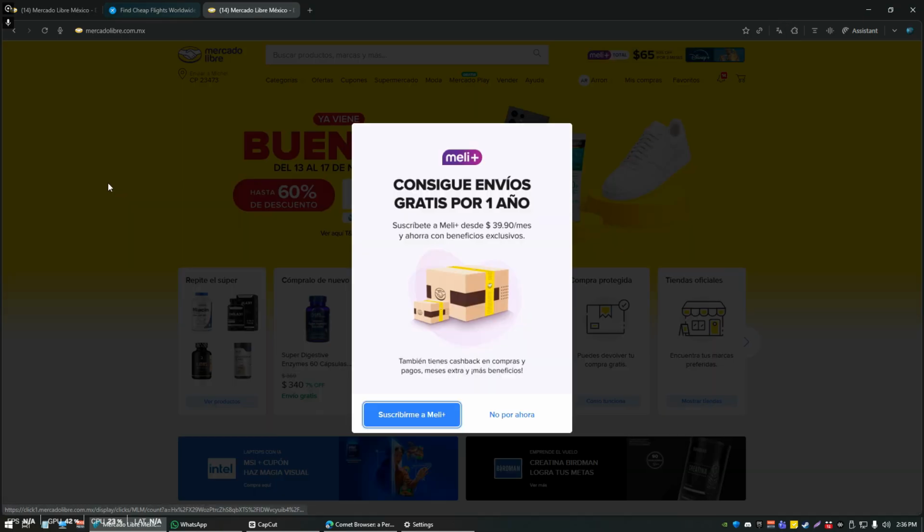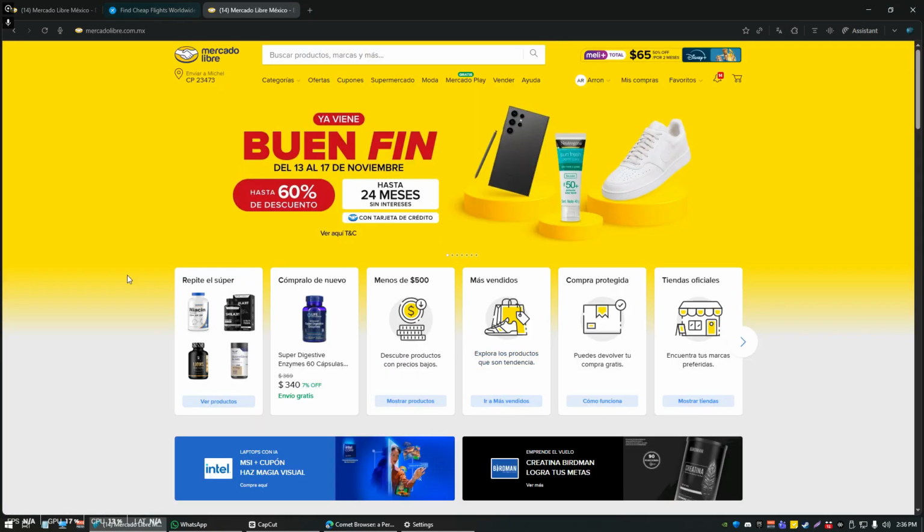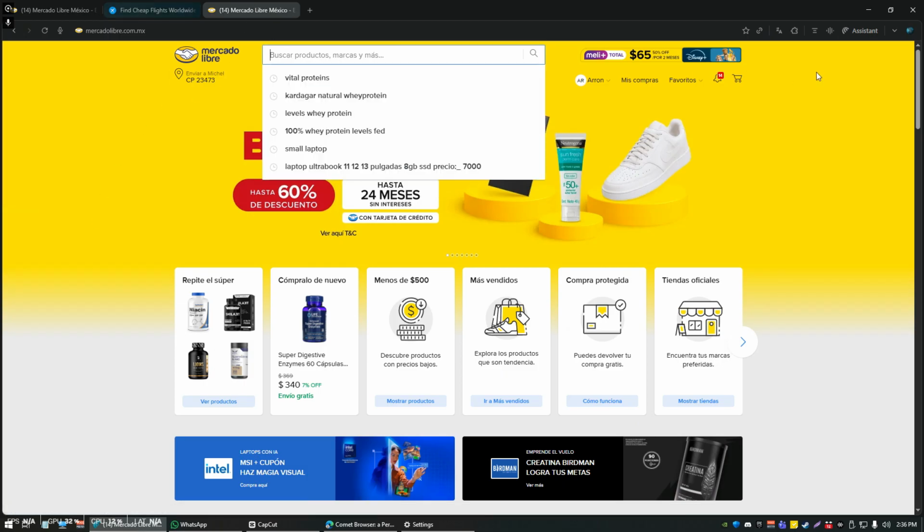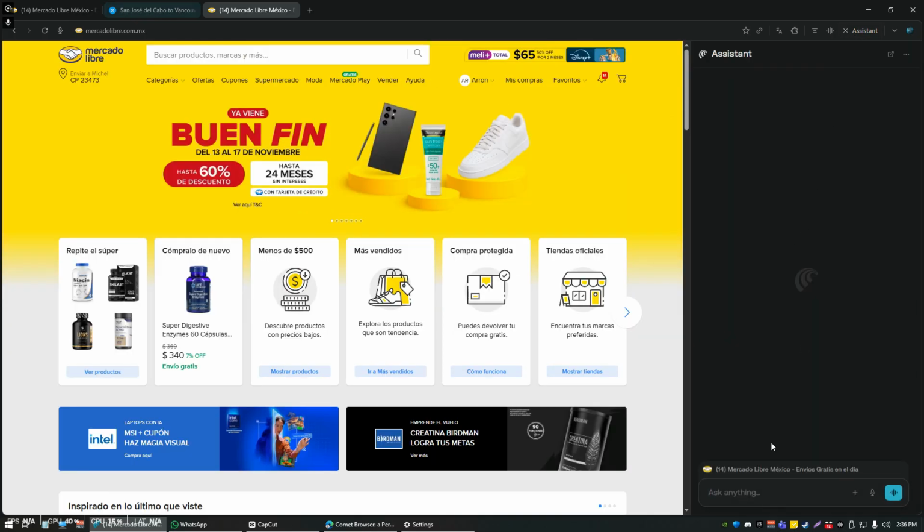I'm over here in Mexico, so sometimes I want to research a product for sale. Let's say, and I don't actually speak much Spanish, so I use the Comet browser to say, hey, find me the best e-bike on Mercado Libre. It'll probably know that because I'm looking at the website right now. Actually, I should say take over my browser and find me the best, let's say mid-price range, right? Something like that, mid-price range.